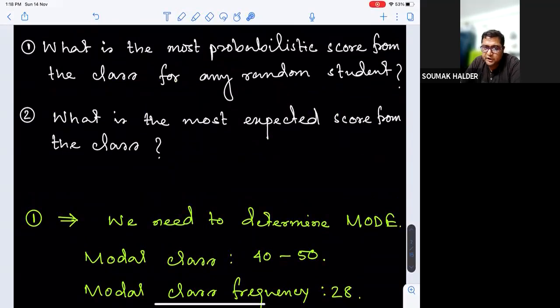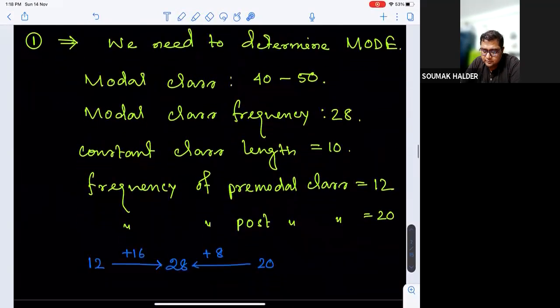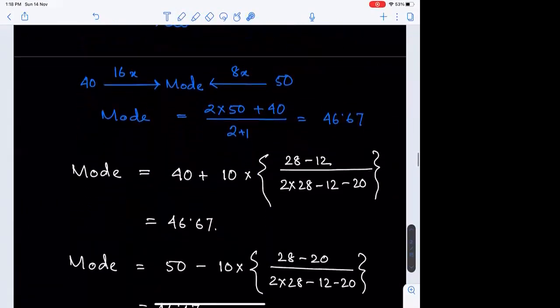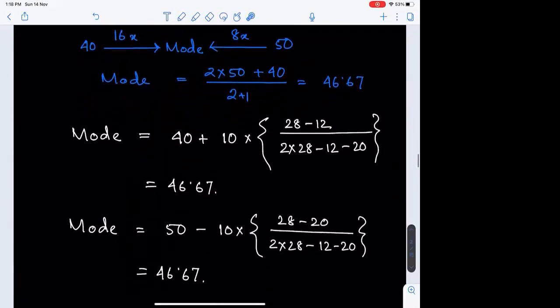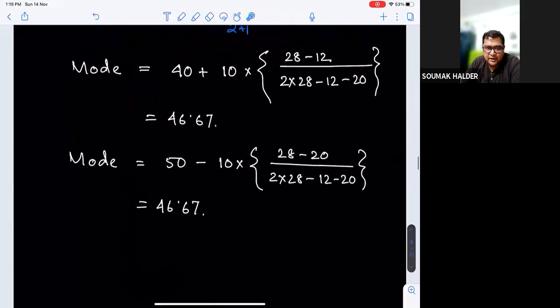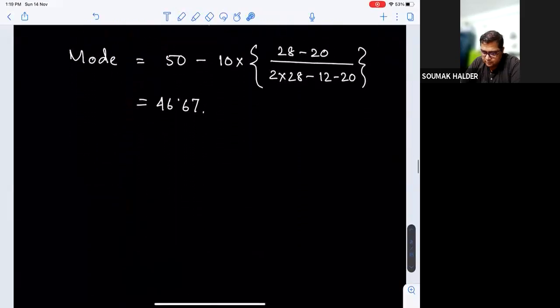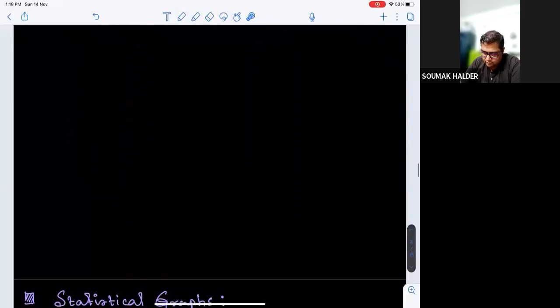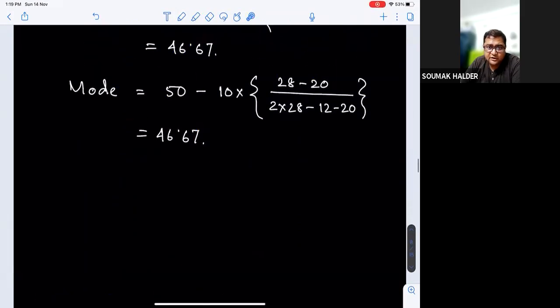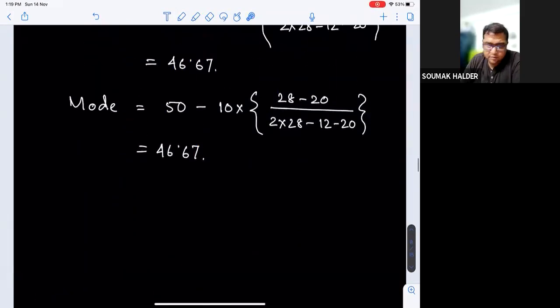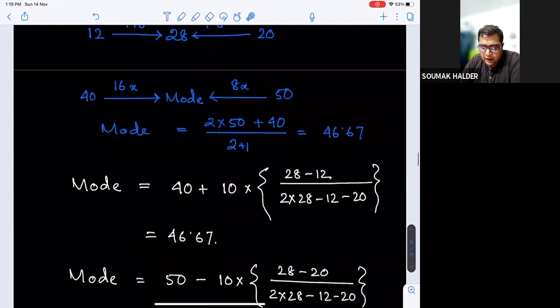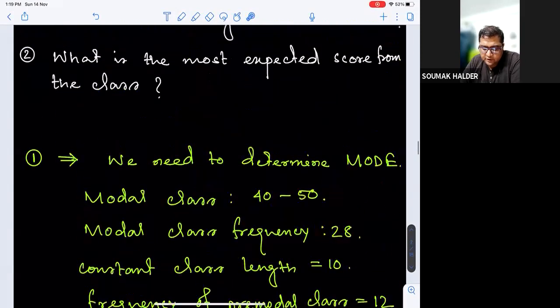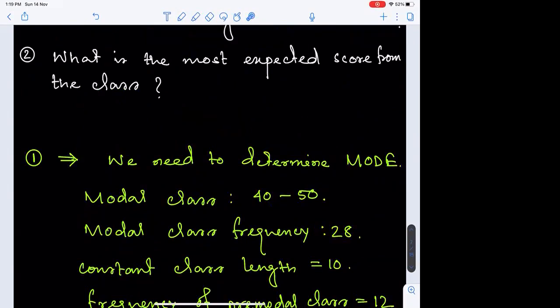What do we need from the class? The mean, the arithmetic average, right? Are you all clear that for the second question, we actually need the mean? Yes, sir. It's the class average.